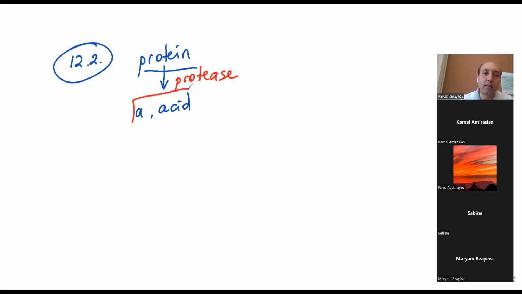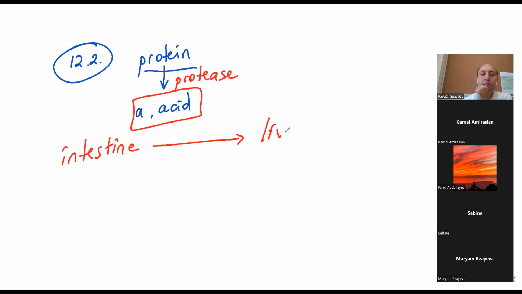Then this amino acid enters into the blood by the villi in the small intestine by the process of absorption. So this amino acid, guys, firstly goes from the small intestine to the liver.